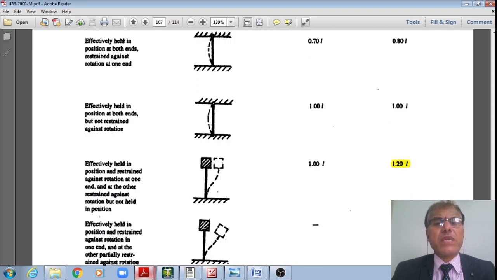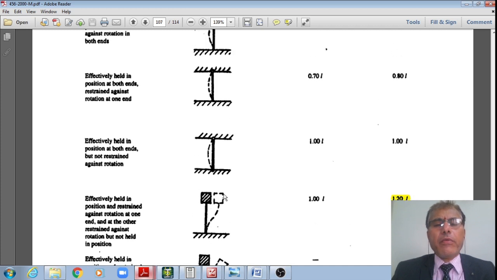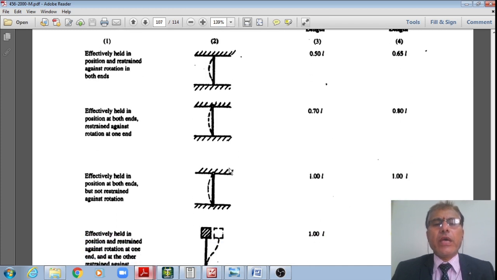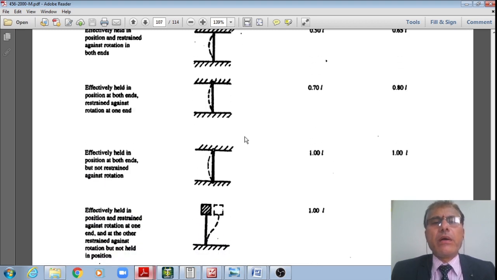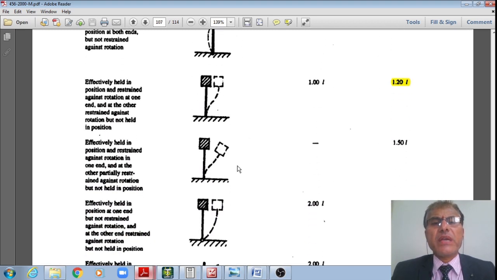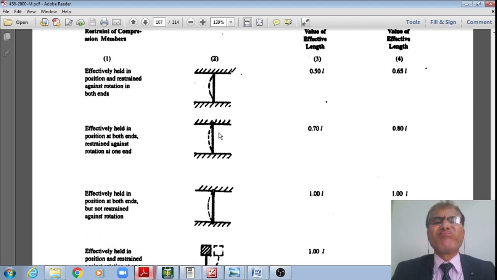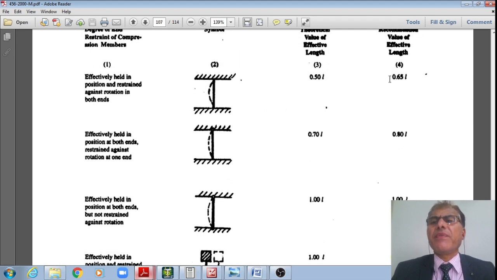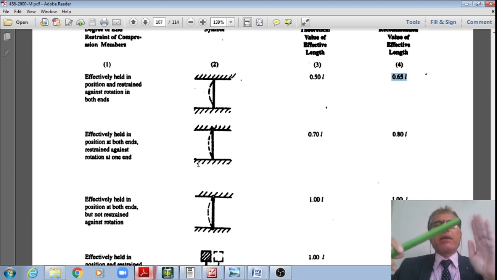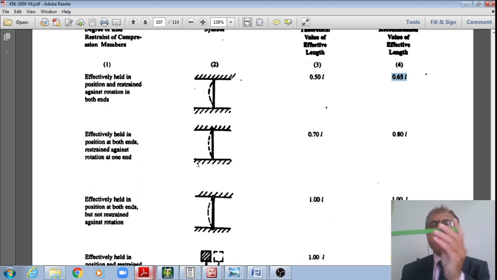Now I will have this assumption. I am assuming either you can say that both ends are fixed. Then you can say that the effective length factor is equal to 0.65, but though both ends are fixed, because they are subjected to lateral loads, obviously they may be subjected to sway.